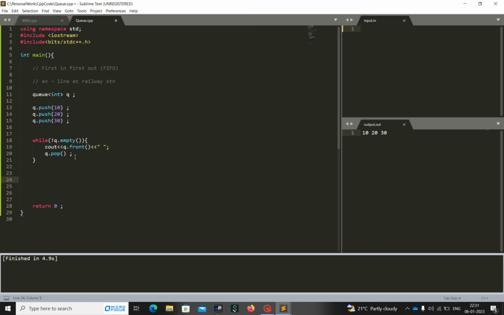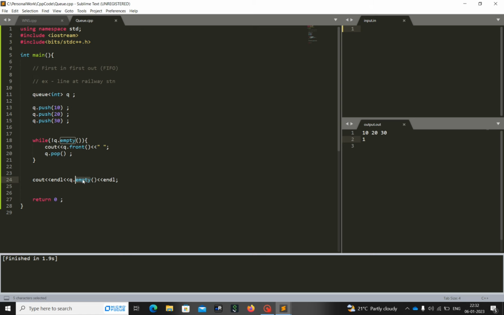If you want the element at the end, at the back. For now at this instance this queue is empty. Let's see whether the queue is empty or not. It will tell you. See, it is telling yes, the queue is empty. Whether the queue is empty or not, it is telling true.